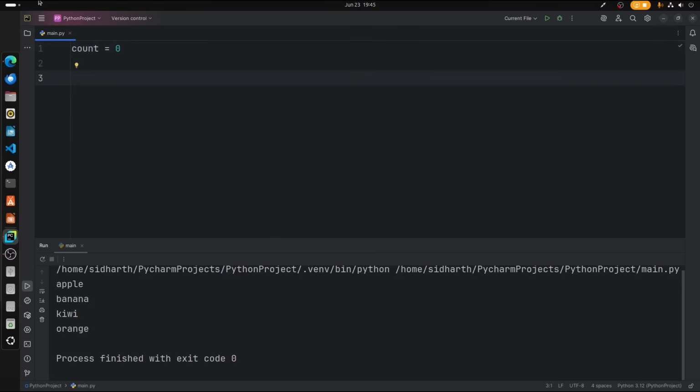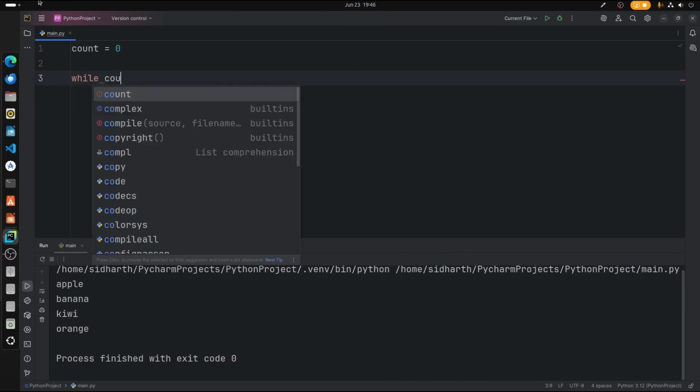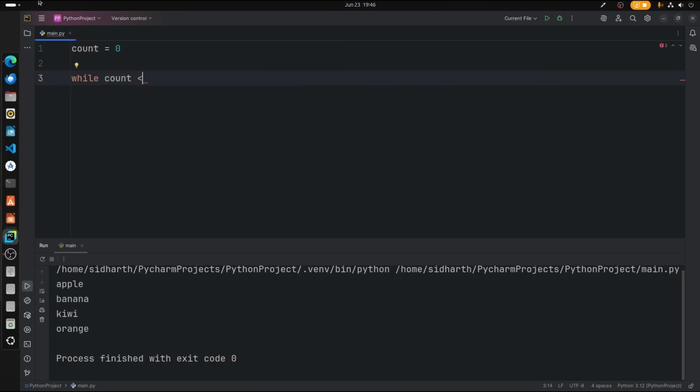So when we print count, it will be returned as 0, right? But let us say that I want to increase this count value up to a level. In that case, while count is lesser than 3, what I'm going to do is print count.